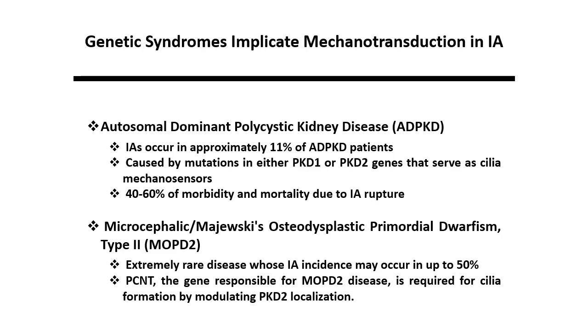MOPD2 is an extremely rare type of dwarfism where IA incidence may occur in up to 50% of cases. In this autosomal recessive disease, inheritance of 2 defective pericentrin genes leads to disease. Pericentrin is required for cilia formation by modulating PKD2 localization.